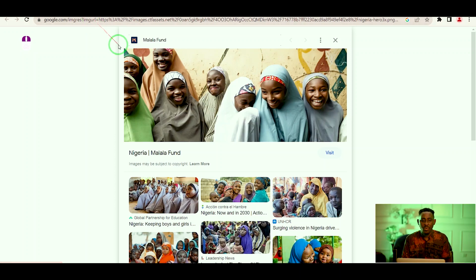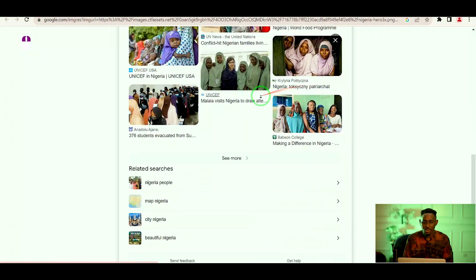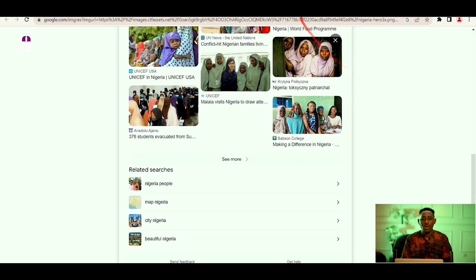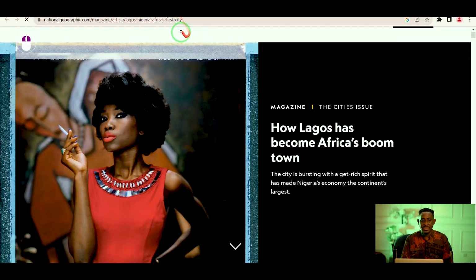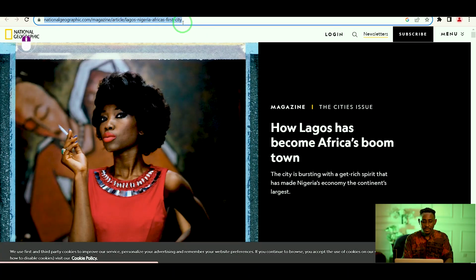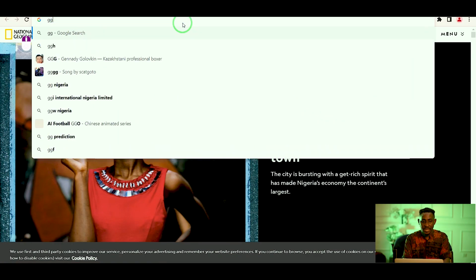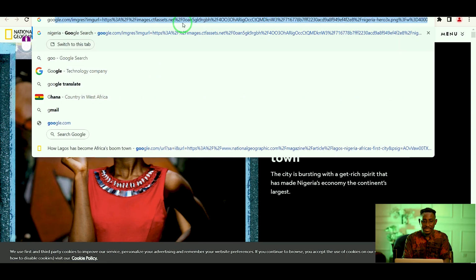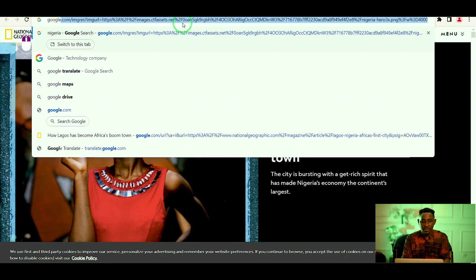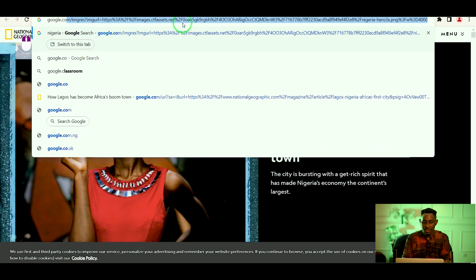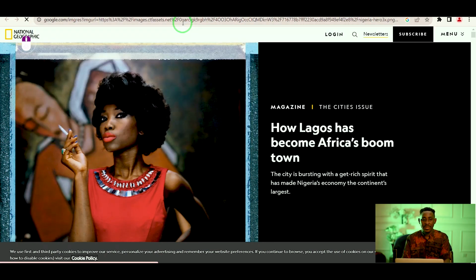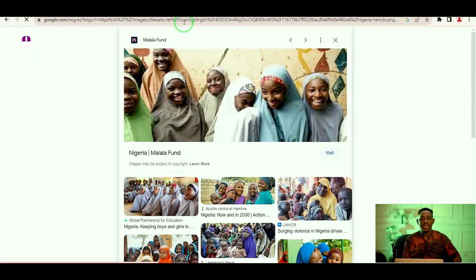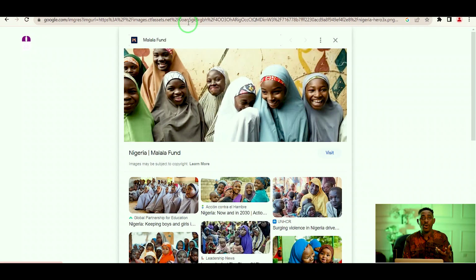Another thing is, when you are using Google to do research, always check the date, because there is some information that is not up to date. For instance, you go to Google and you type the president of Nigeria. Sometimes you might find Muhammadu Buhari, but Muhammadu Buhari is no longer the president of Nigeria. The new president of Nigeria is Bola Ahmed Tinubu.